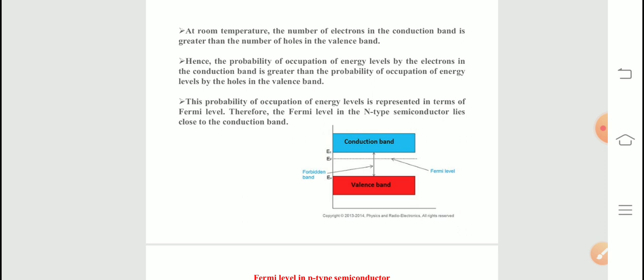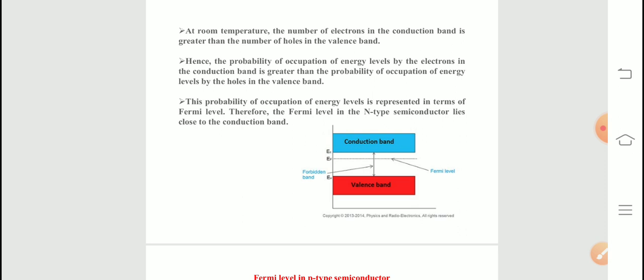So hence the probability of occupation of energy levels in conduction band and valence band are not equal. But in case of intrinsic semiconductors, we have already discussed there the number of electrons and holes are equal. But here the Fermi level for the extrinsic semiconductor lies close to the conduction band or valence band. It depends on the doping.